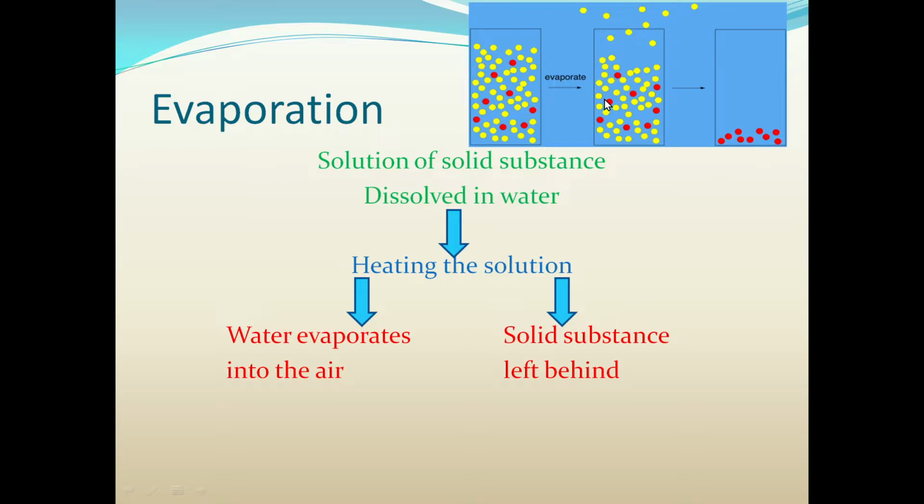You can see here the water molecules being heated up, it starts evaporating. From the surface, you can see the water molecules escaping from the surface of the water into the atmosphere.